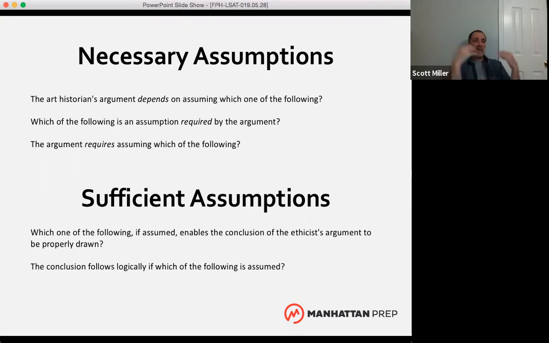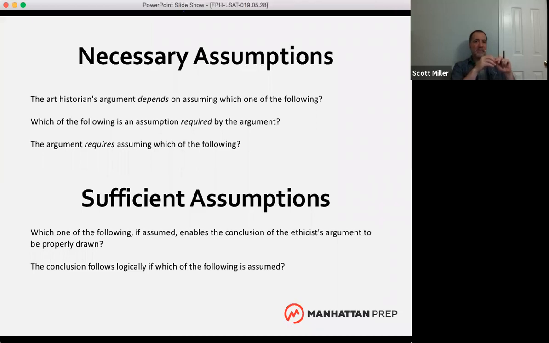It doesn't have to make the argument whole. It doesn't have to, even necessarily. It could deal with something that seems a little bit out of scope, right? Just because an answer choice seems out of scope, doesn't totally match what's already talked about in the argument, it's not necessarily a wrong answer in a necessary assumption question. That's one thing that trips people up.